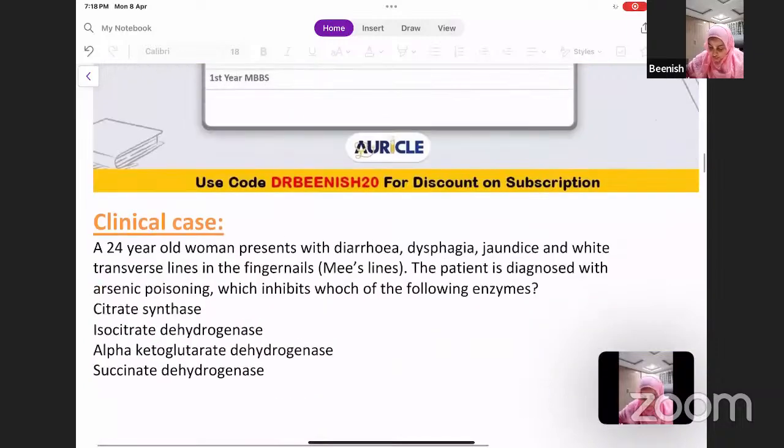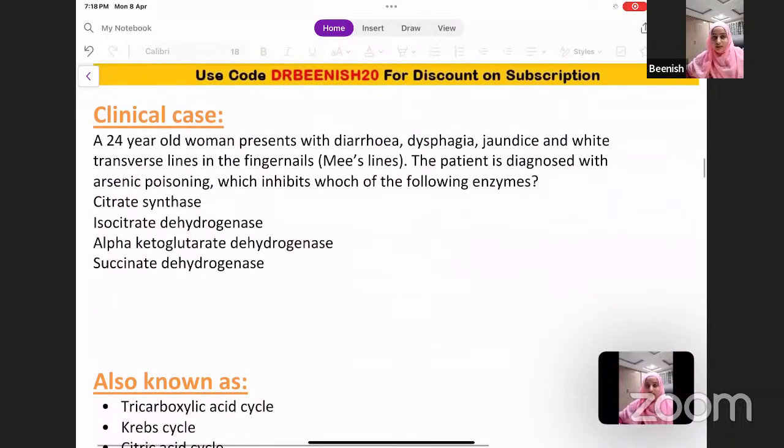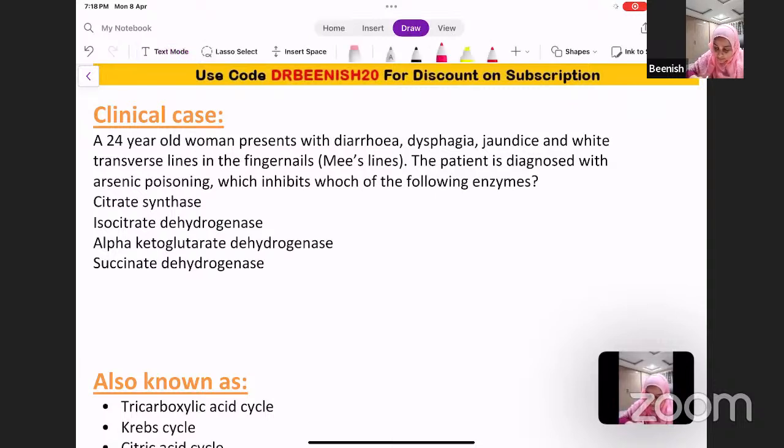Okay, so let's begin with the class. Taking up a clinical case, a 24-year-old woman presents with diarrhea, dysphagia, jaundice, and white transverse lines in the fingernails. The patient is diagnosed with arsenic poisoning.